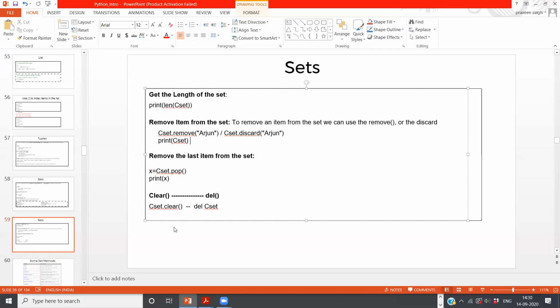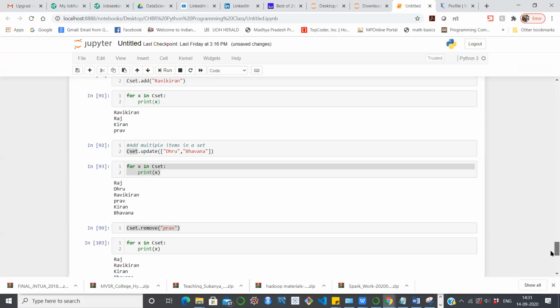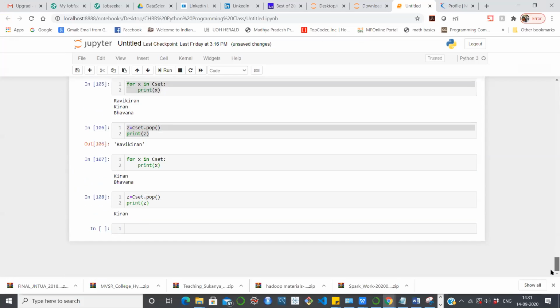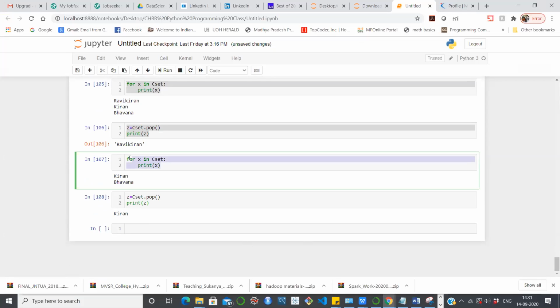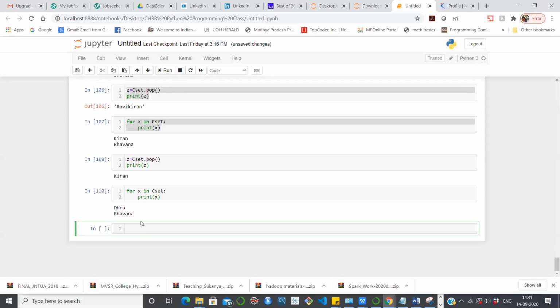Now I wanted to delete the complete set. How are we going to do that? Suppose we have these many elements. Let me again add a few more items. I have done this. Now let me see what all items are present in the set. Let me just check, and then we will do one more operation. So we have Dhruv, Bhavna as well.